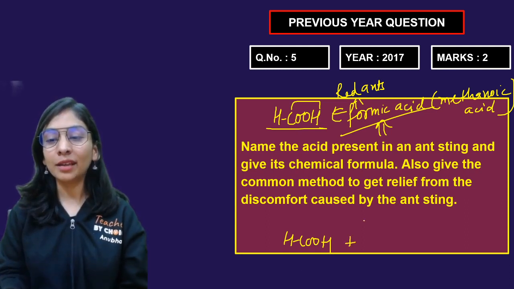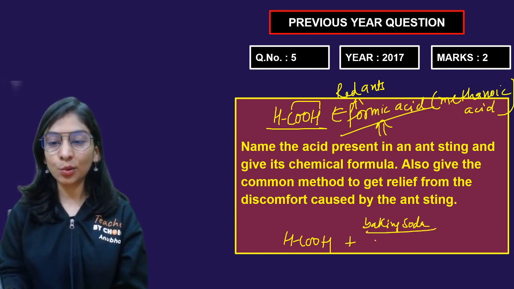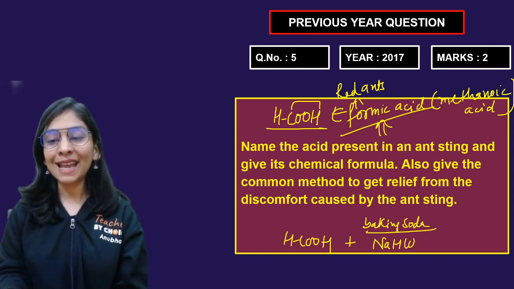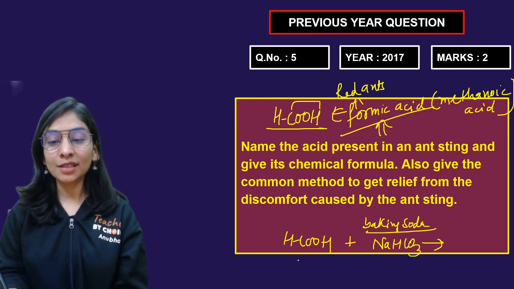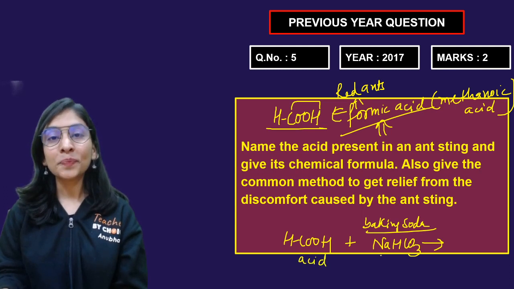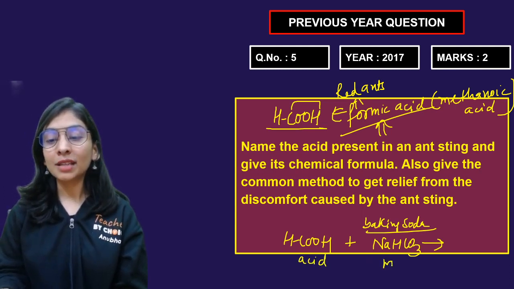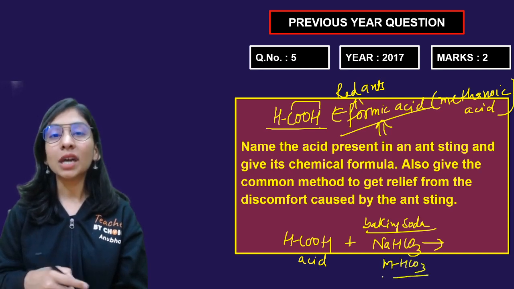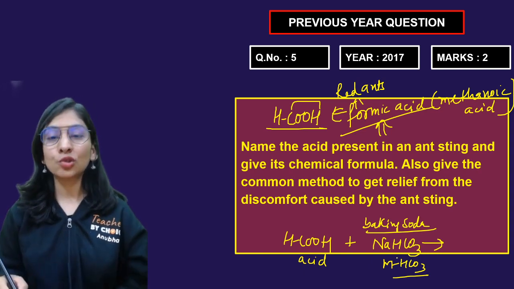So I can take baking soda. Right, everyone? Basic salt, weak. I'll take the paste of baking soda, which is NaHCO3, sodium hydrogen carbonate. Now what will happen, students? This is acid. This is metal bicarbonate. Acid with metal bicarbonate will give you metal salt, water and CO2 gas. From CO3 it decomposes to give CO2.